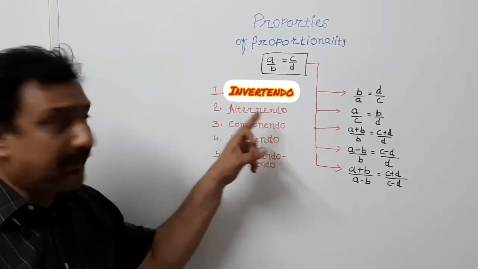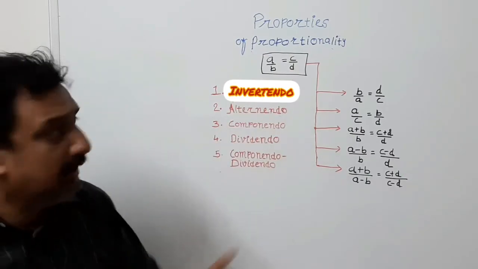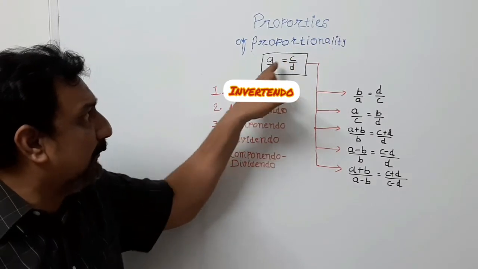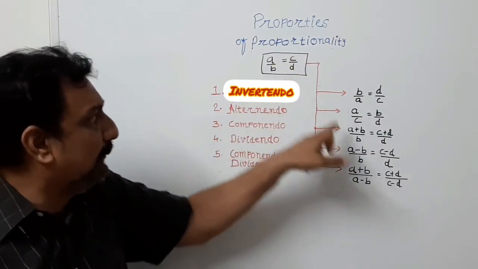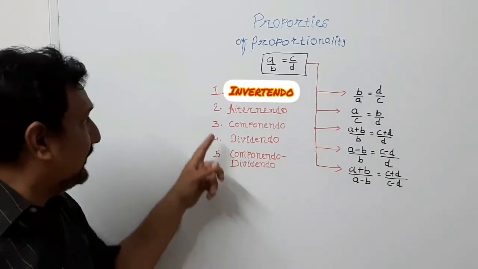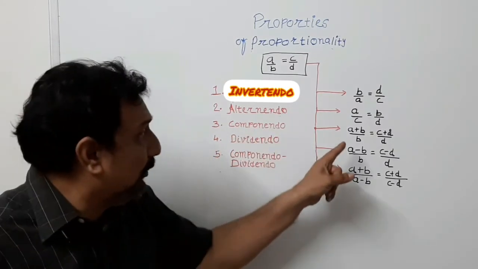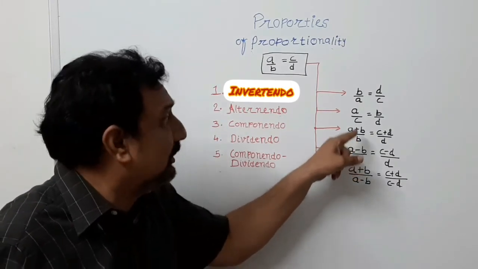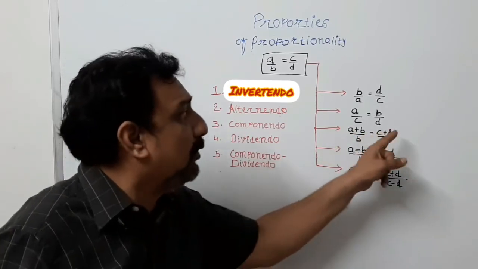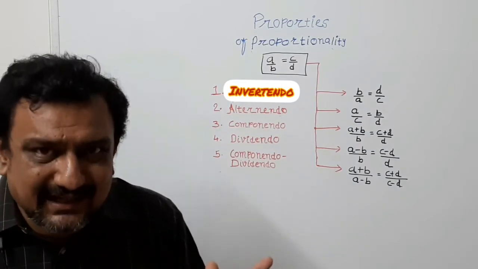Let us see another property, that is alternando. A upon B equal to C upon D is given. If you alter the middle term, it means in place of B, if you put C, in place of C, if you put B, proportionality does not change. Now see the third property, componendo. What is this? If you add denominator to the numerator and keep the position of denominator as it is at both sides of the proportionality, proportionality does not change.